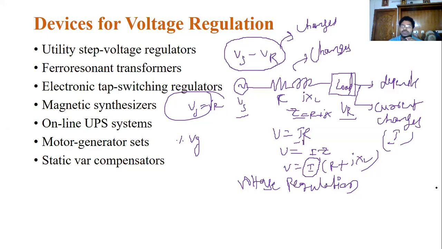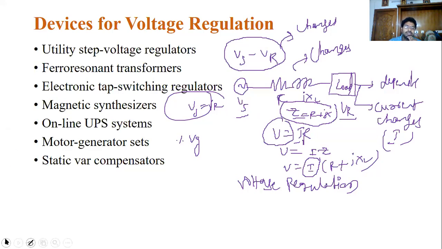If any change happens, the impedance changes, and the total voltage changes. So the sending end voltage changes, and the receiving end changes too. That leads to more power quality issues and more losses in the system.